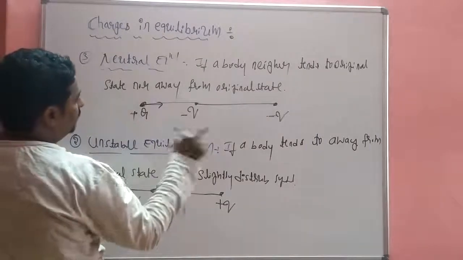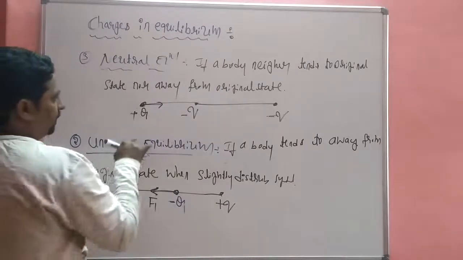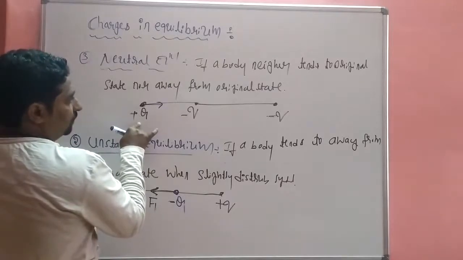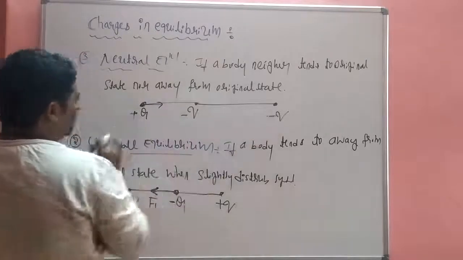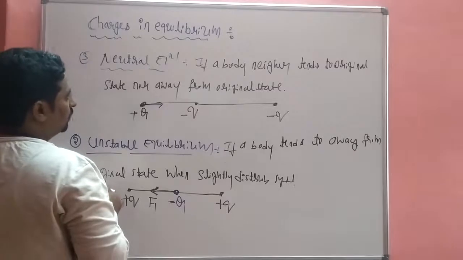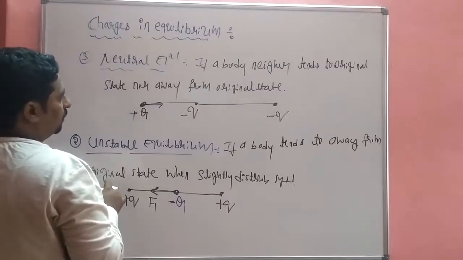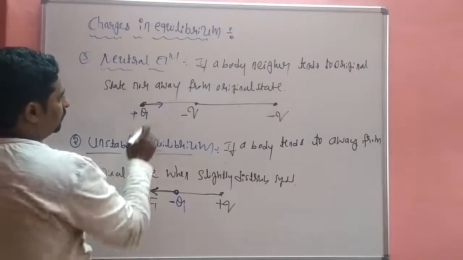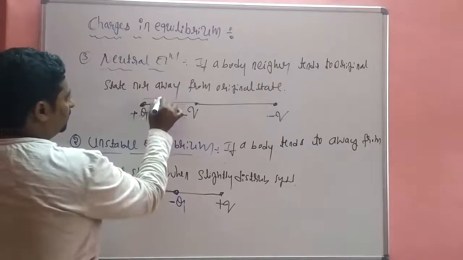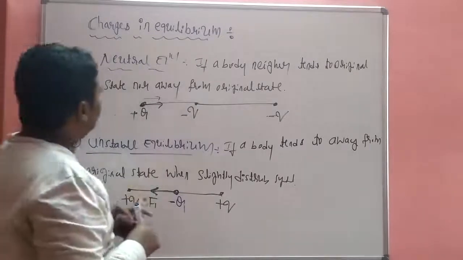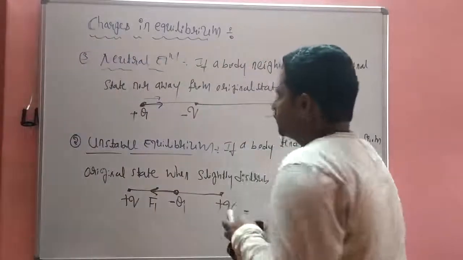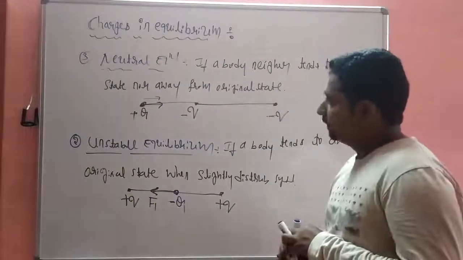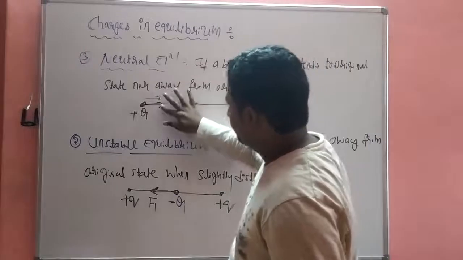Then negative and positive, it is like that. So F1 and F2 are both in the same direction. Both in the same direction means that is not an equilibrium.